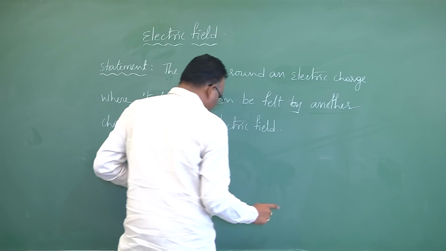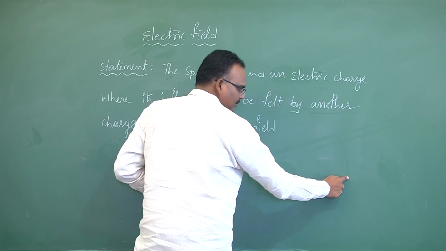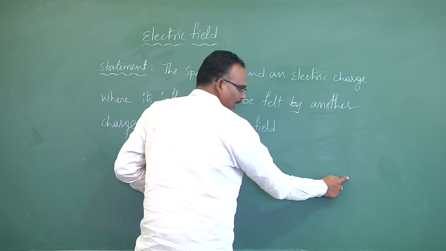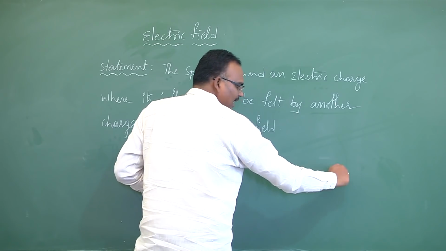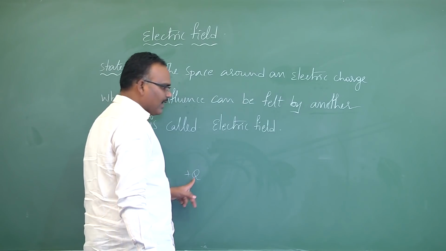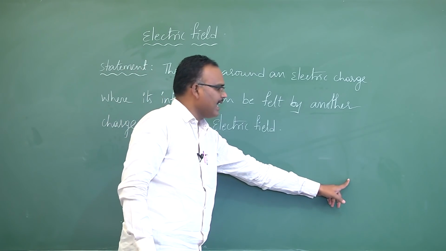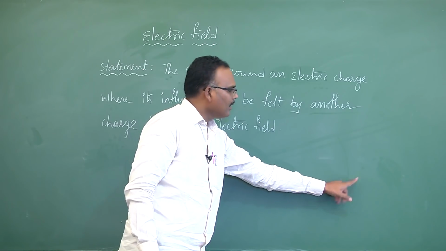If this charge influences it up to here, and if I place it here and there is no force of attraction or repulsion, then I'll say this charge's field is terminated somewhere here. Here its field does not exist.